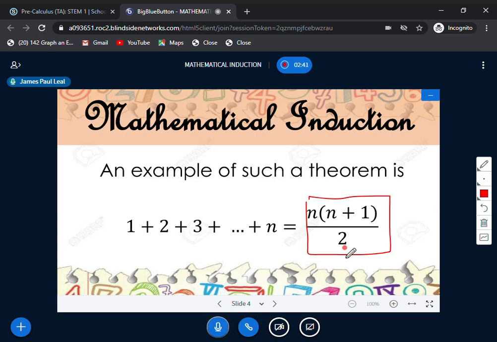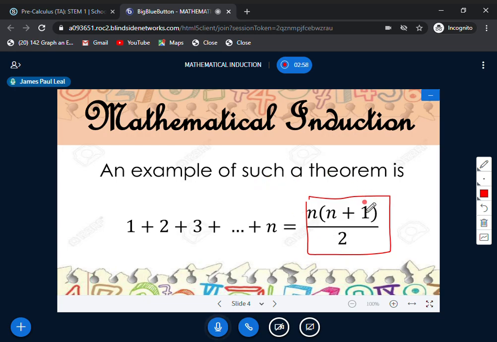The good thing about induction is that it allows a theorem to be proven where an infinite number of cases exists, without exploring each case individually. This is one of the essences of mathematical induction.